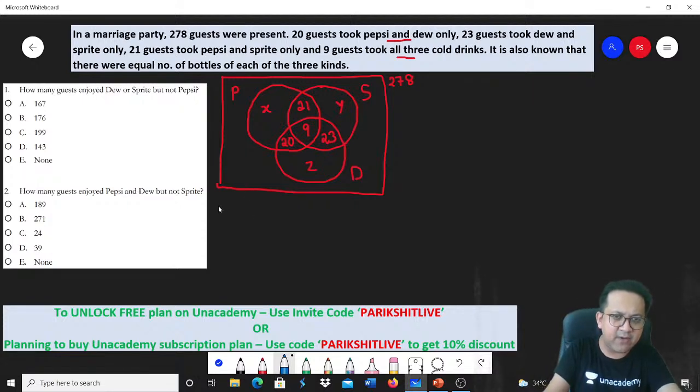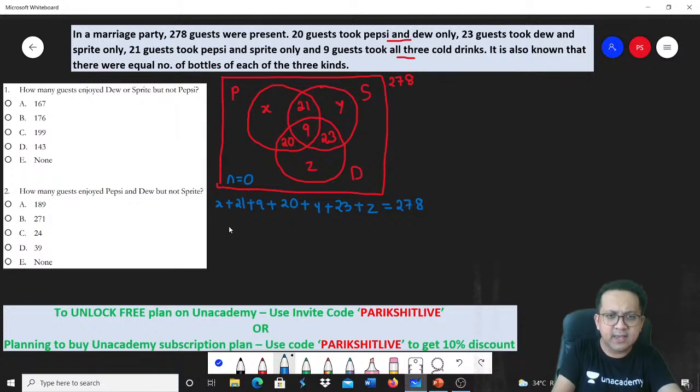So let's add up all the values: X plus 21 plus 9 plus 20 plus Y plus 23 plus Z. Here n is 0, everyone likes something, so this is equal to 278.